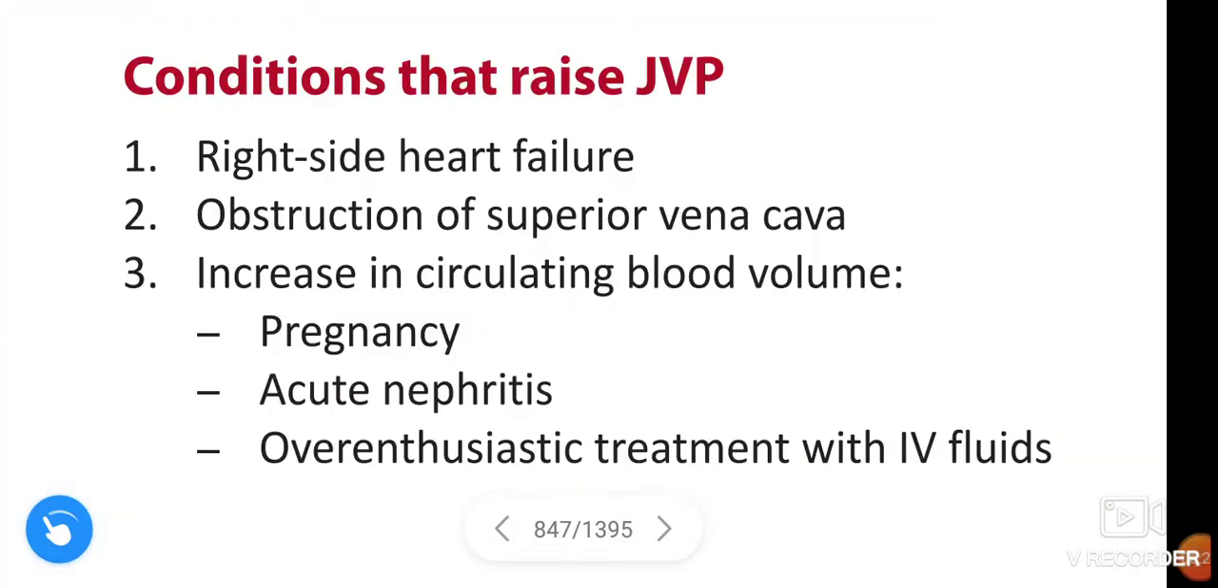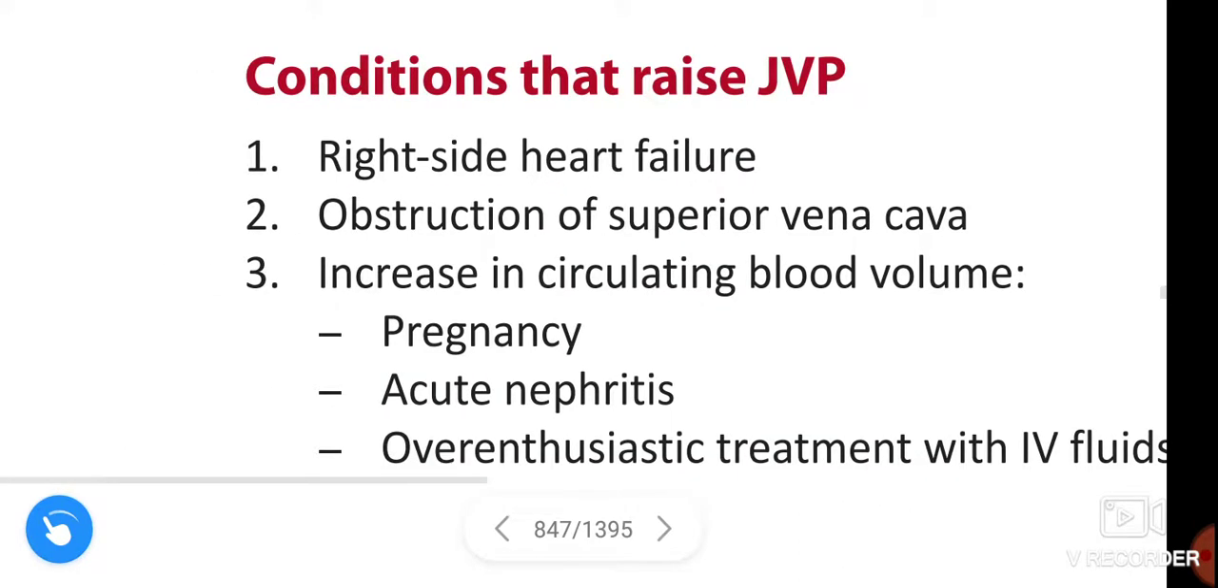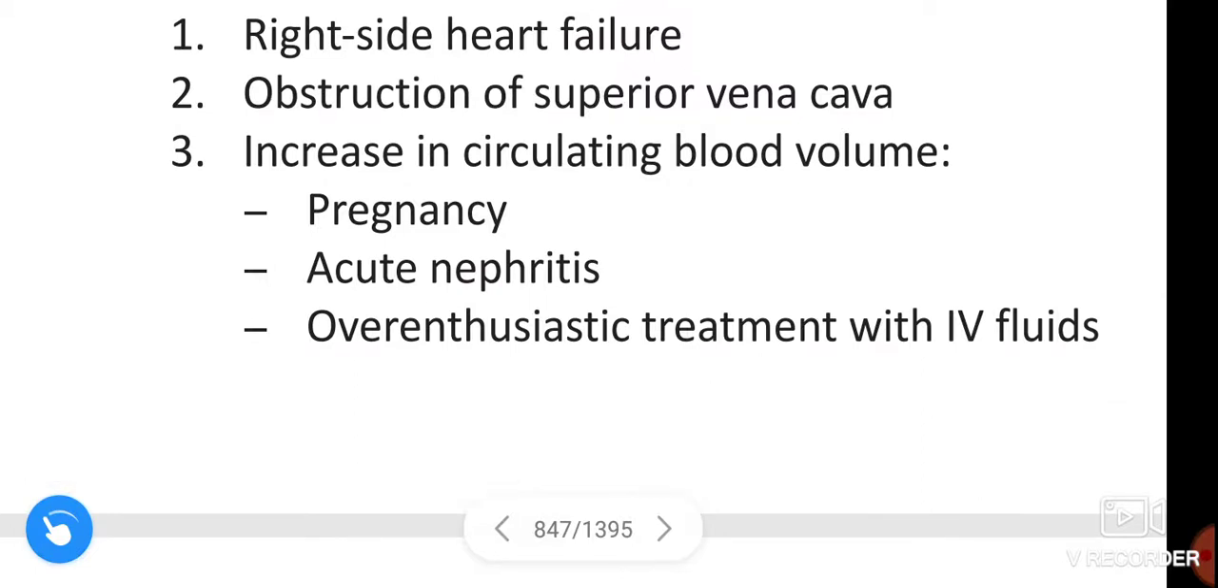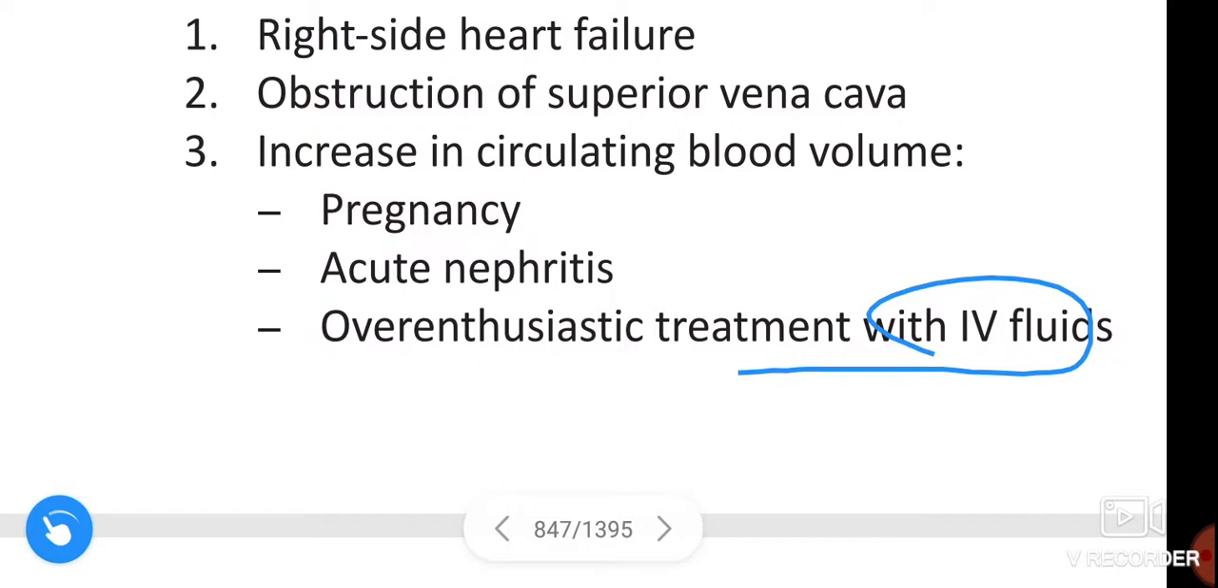What are the conditions that raise jugular venous pressure? Right side heart failure, obstruction of superior vena cava, and increase in circulating blood volume, as in pregnancy, acute nephritis, and overzealous treatment with IV fluids.